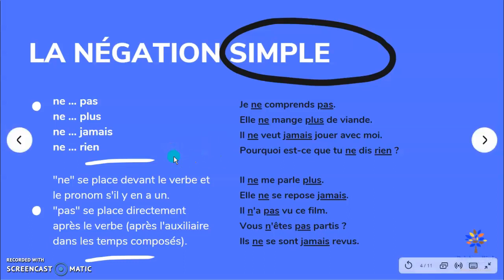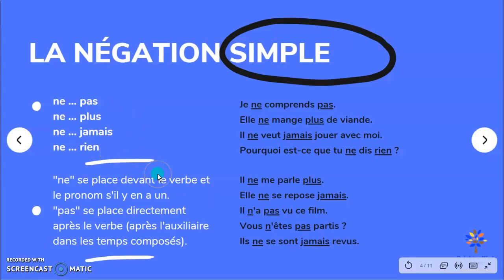Now the order of the words, for example, ne is always placed before the verb, but if there is a pronoun in the sentence, and I remind you that the pronoun is always before the verb, then the ne is even before that. Here, in the sentence, il ne me parle plus. He doesn't speak to me anymore. The "to me" is in French before the verb, it's me, and the ne comes before that. Elle ne se repose jamais. She never rests. Se repose in French is a reflexive verb, and the se is a pronoun, so the ne is before that.